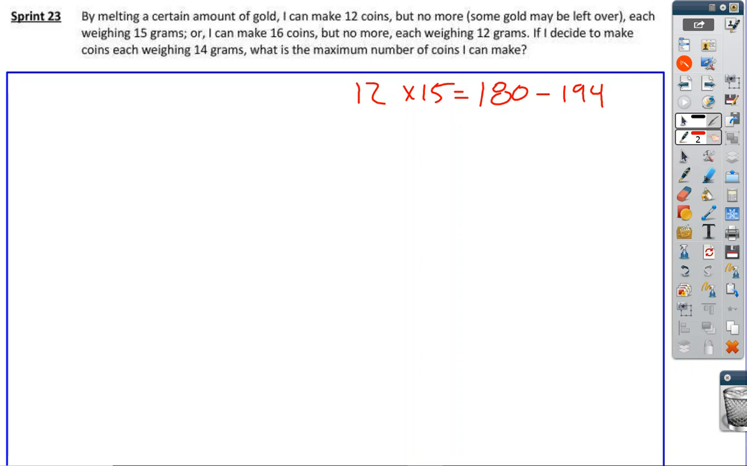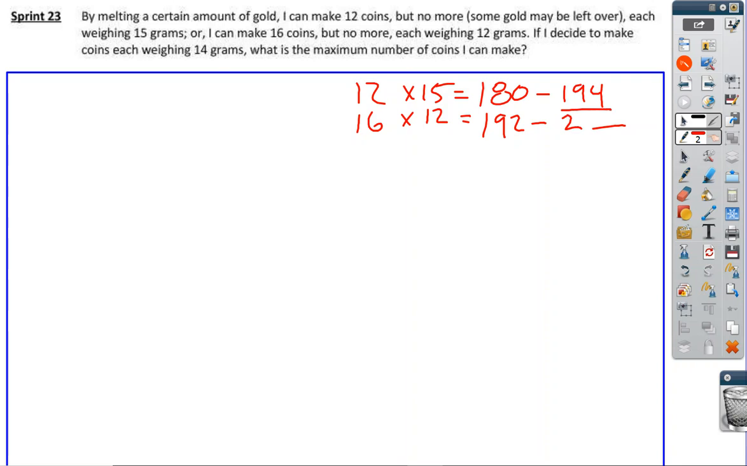Or I can choose to make 16 coins, each weighing 12 grams. And so when I multiply those two numbers together, I know that I have at least 192 grams. But I could have a little bit more, right? So I could have 11 more, so that is 200 something, but I don't care what the something is. I know I can't have more than 194.